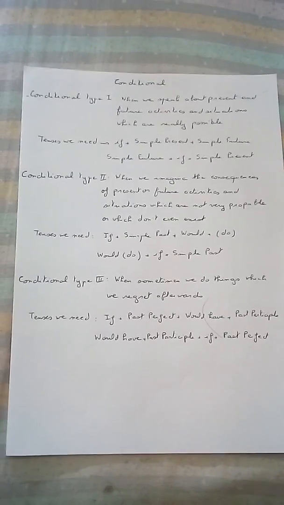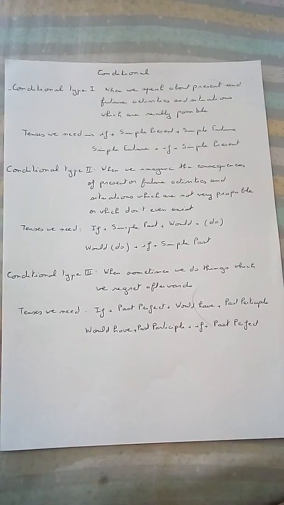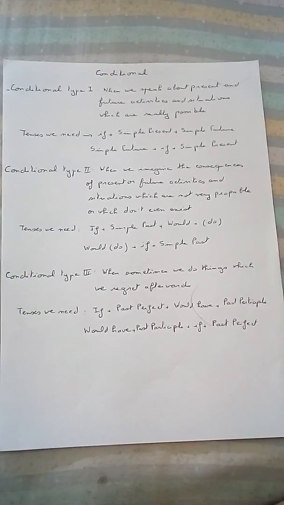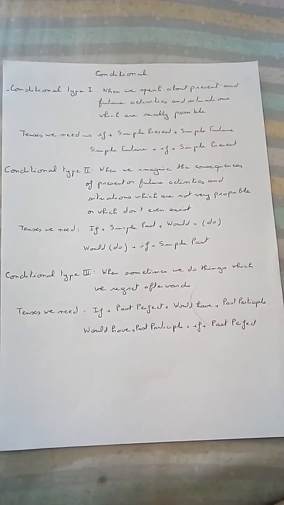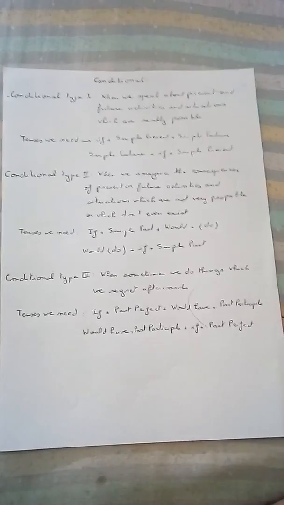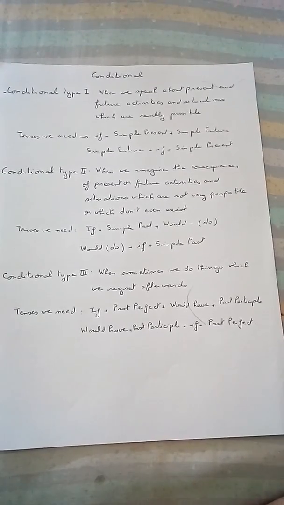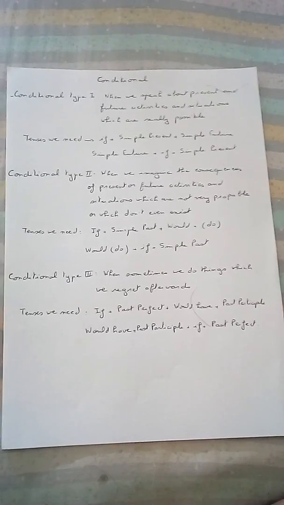Now we are going to see conditional type 3. Sometimes we do things which we regret afterwards. Tenses we need: if plus past perfect plus would have plus past participle, or would have plus past participle plus if plus past perfect.